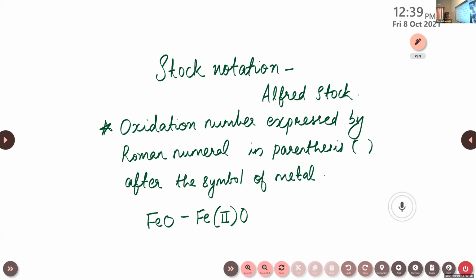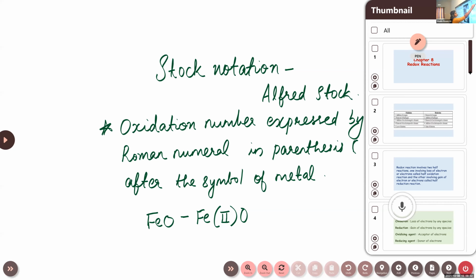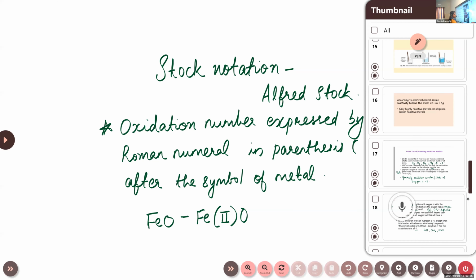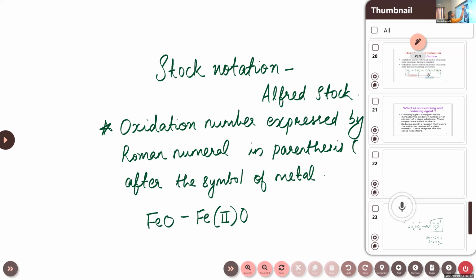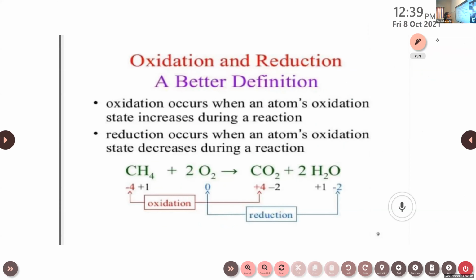Okay, then one more thing. Another definition for oxidation and reduction in terms of oxidation number or oxidation state. Oxidation occurs when an atom's oxidation state increases during a reaction.